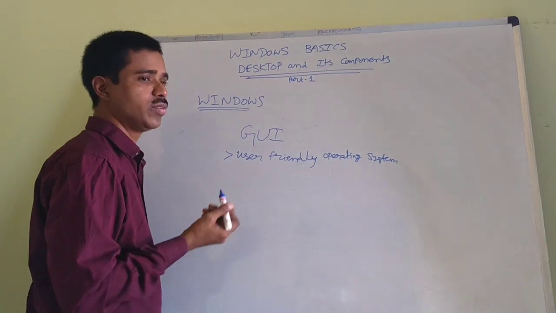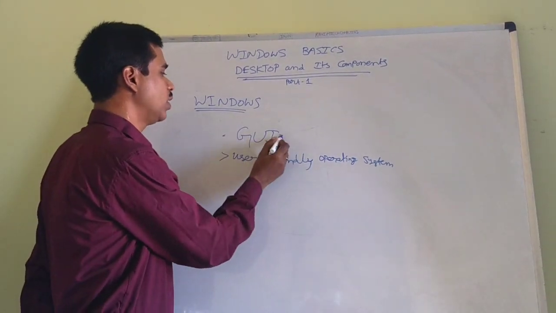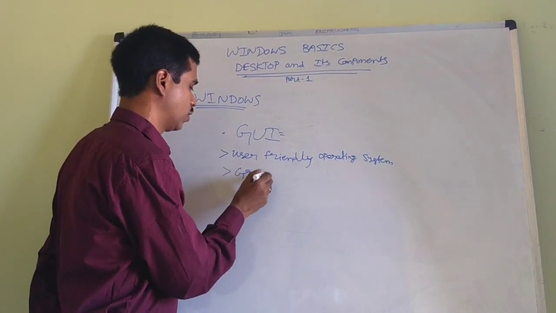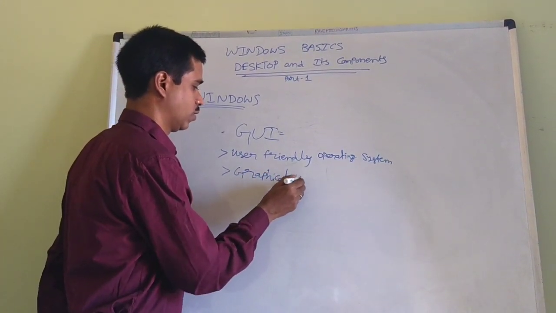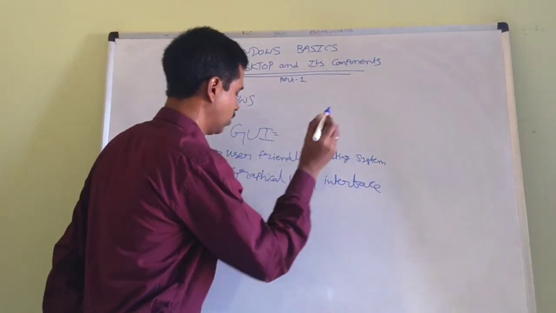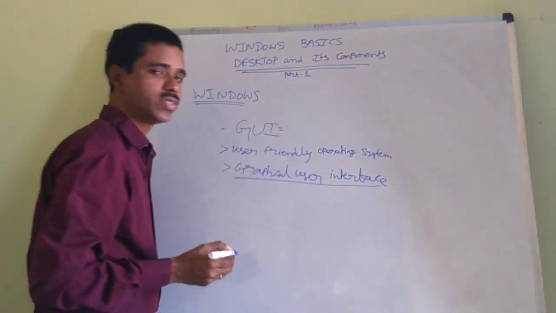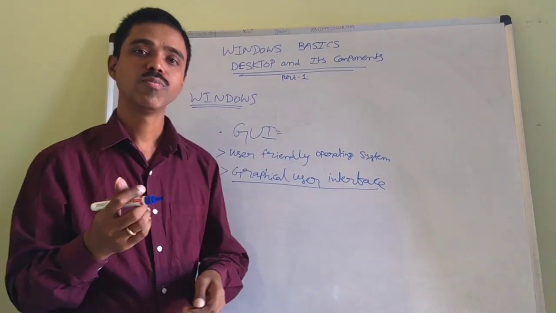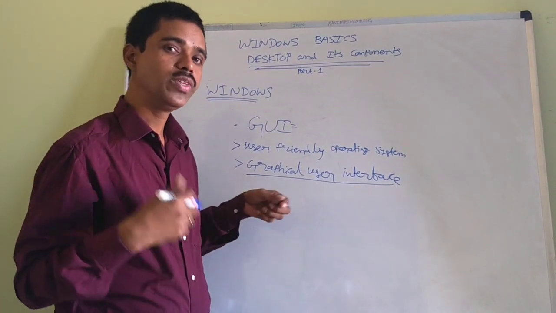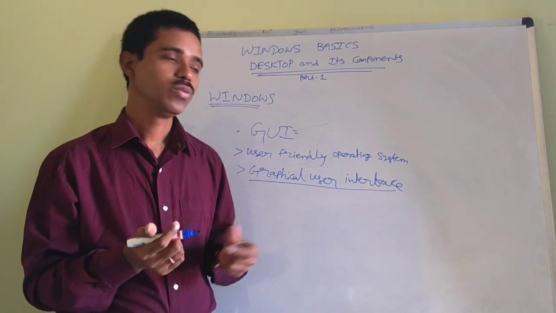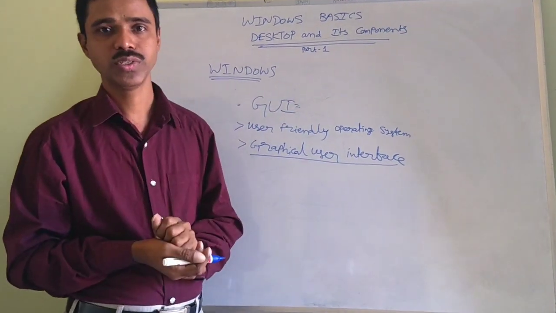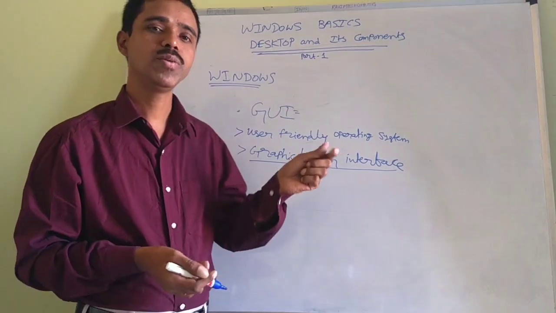So the best feature of Windows is why? Because it is called as GUI. GUI means graphical user interface. Why it is called as graphical user interface? We can interact with the computer using mouse. The applications which we are able to interact with the computer using mouse, those are called as GUI applications. In GUI, everything will be displayed in picture format only.